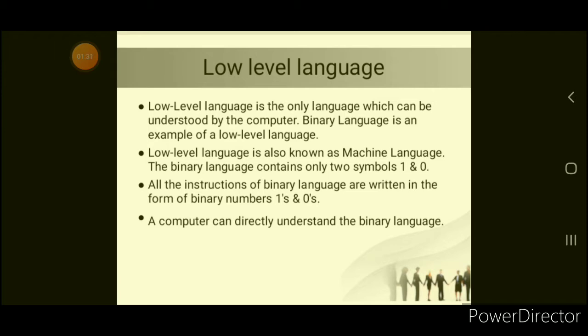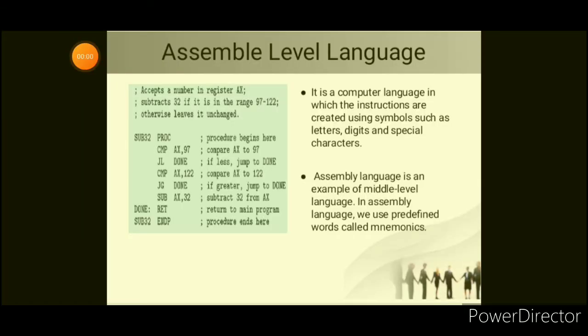Low level language comes in the collection of 0 and 1 bits. Okay, or we can say low level language is a kind of signal which is accepted by the computer. So this language is a machine language, a collection of 0 and 1 form. Then the second language is called the assembly level language.